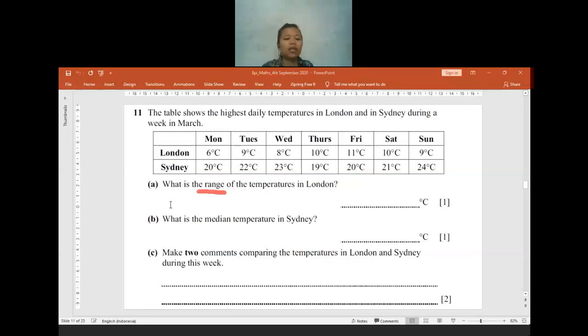Okay. If you really forgot, let me write: range is the difference between the largest value and the smallest value. So you have the largest value minus the smallest value. That is what we call range.